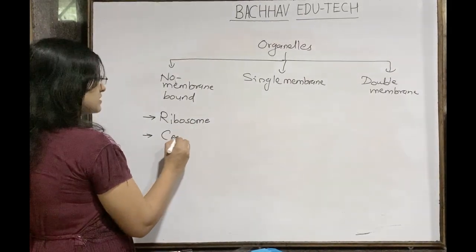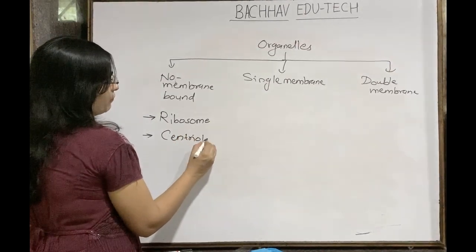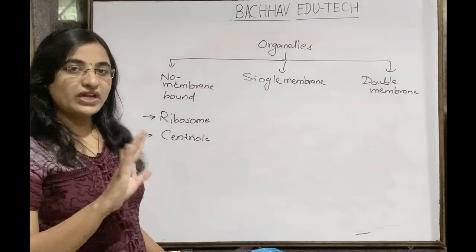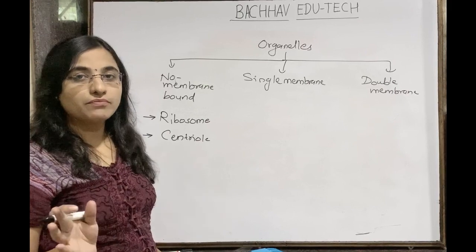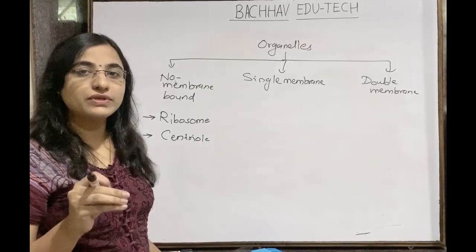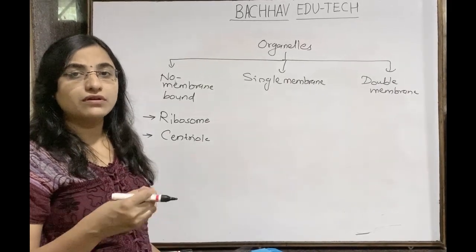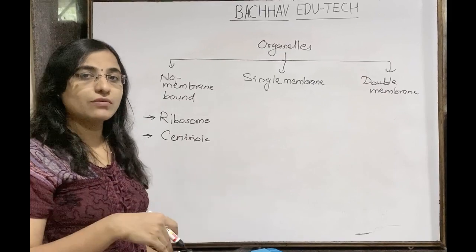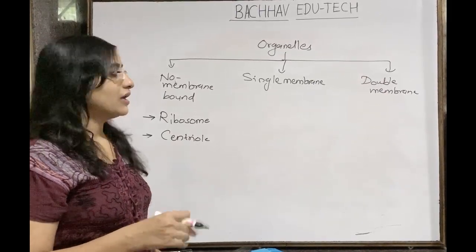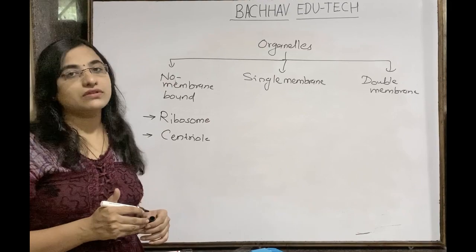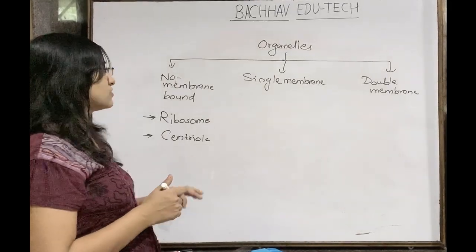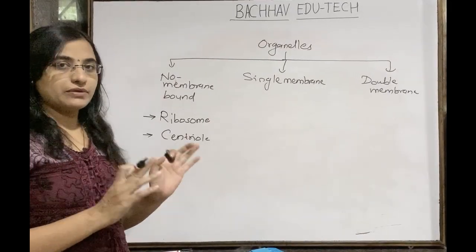In case of an animal cell, the centriole is also one of the answers. When there is a question about a non-membrane bound organelle, the answer is going to be ribosome. But if there is no option like ribosome, and one of the options is the centriole, in case of the animal cell, centriole is the answer. The centriole also does not have a membrane.